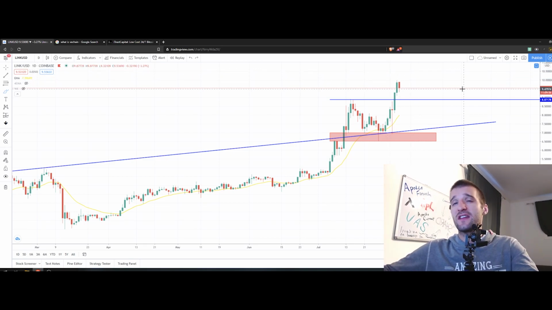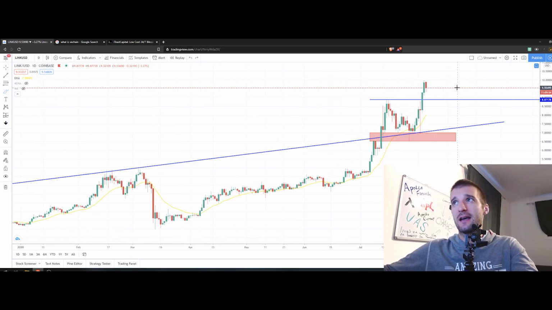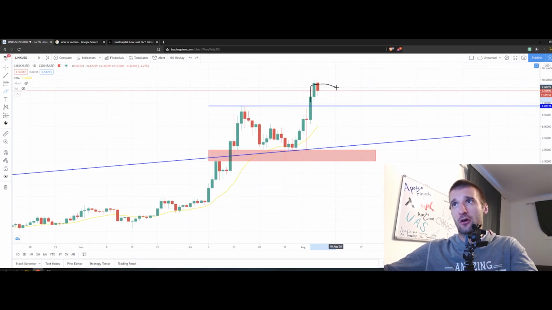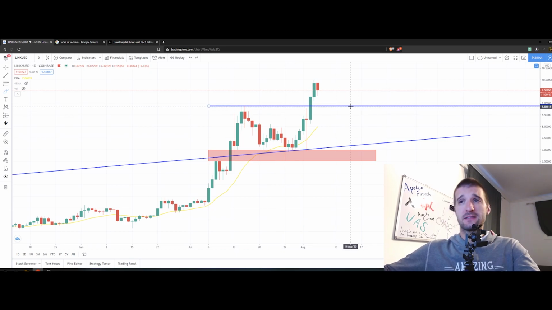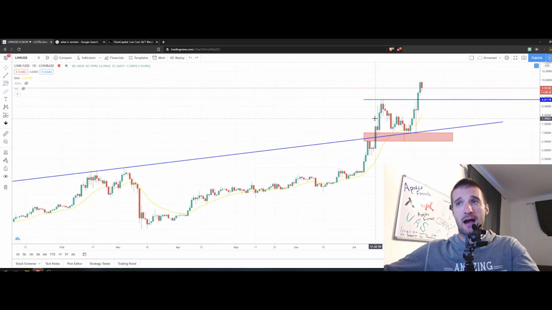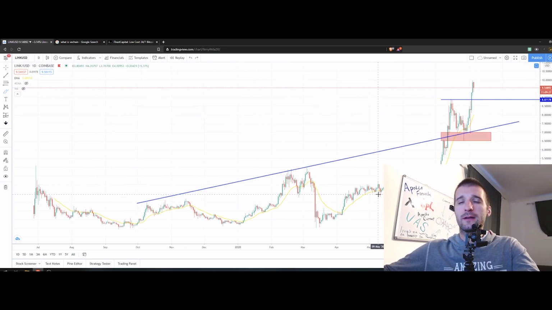So the next thing that we should expect in the Link is a round retest over here on the daily chart, and after that, the bounce from this level that we predicted in the previous video is going to break sooner or later. It seems like we broke it very soon and managed to make new all-time highs in the Link. Now we went a little bit overextended.